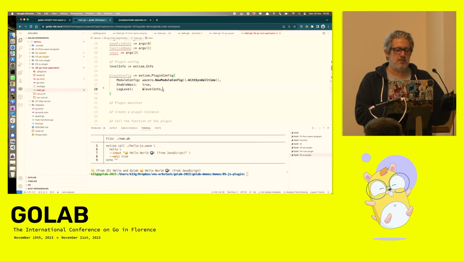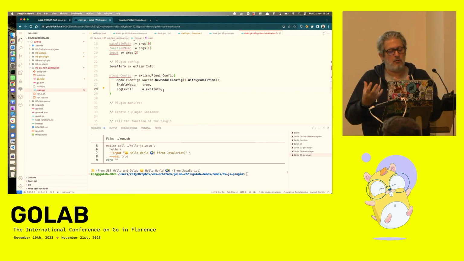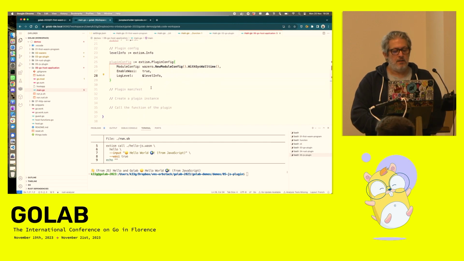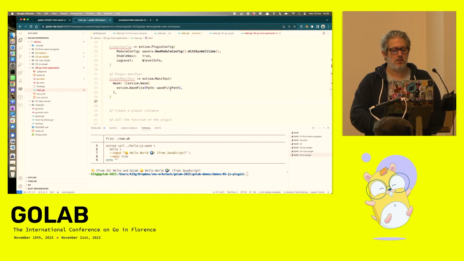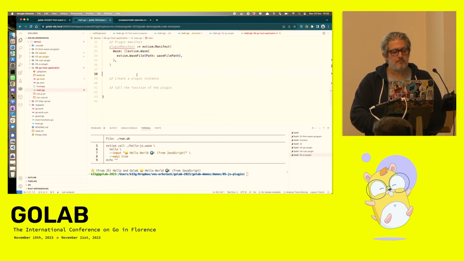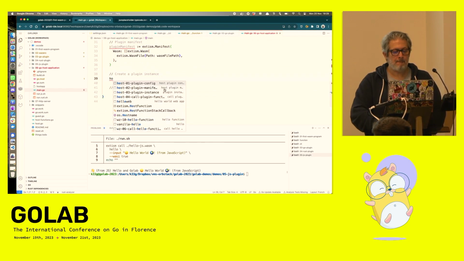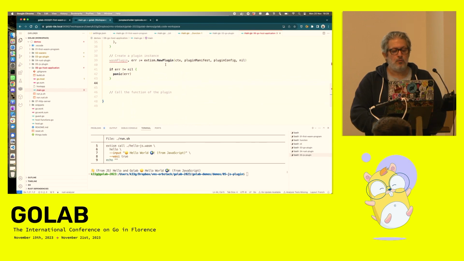You can use it to define the log level in the configuration object, to display information only for log level, or only for log or only for error, for example. The manifest is to explain where the WASM file is. Then you can create an instance of the plugin with the new plugin method. And now you have everything to call the function